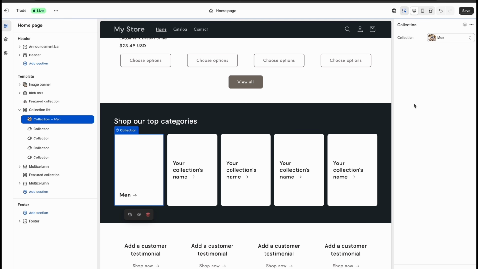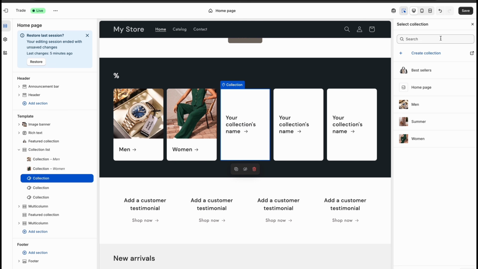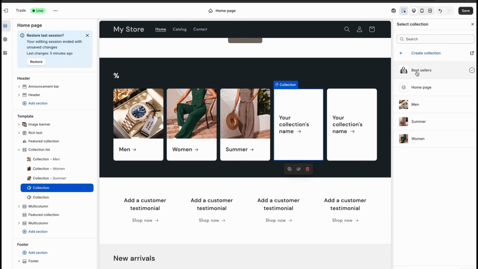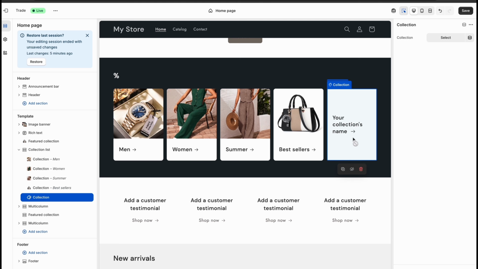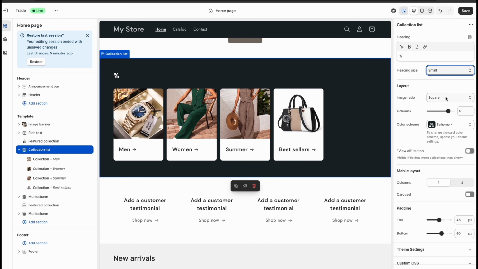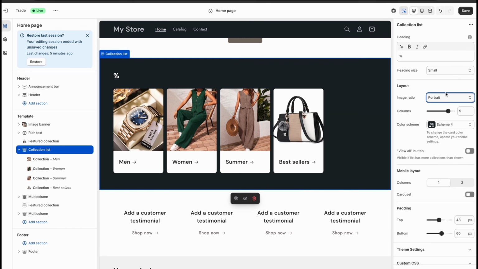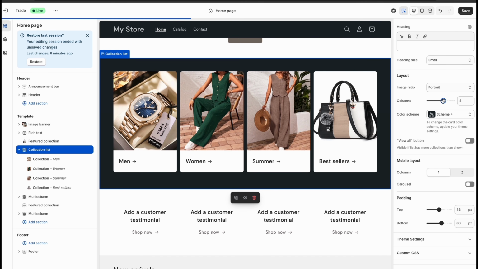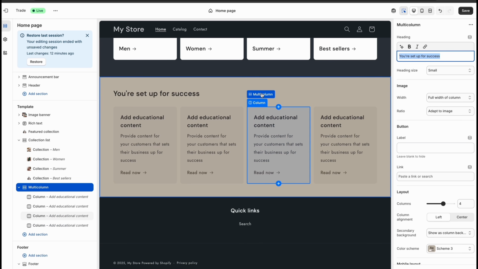You see here the template gave me 5 sections, but I only wanted to show 4 collections, so I can delete the last one. You can play with image ratios until you are happy. But now there is an empty space here and it doesn't look nice. So you can remove this by reducing number of columns from 5 to 4. Here at the bottom, just before the footer,